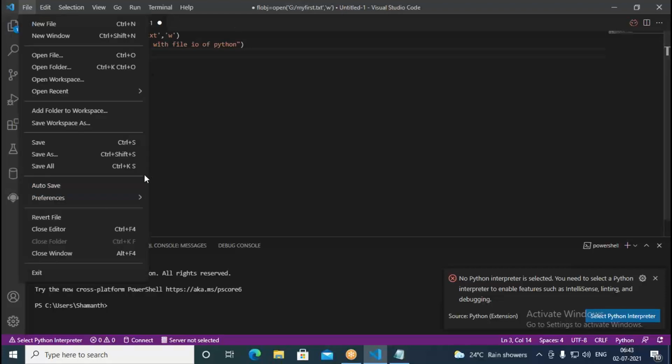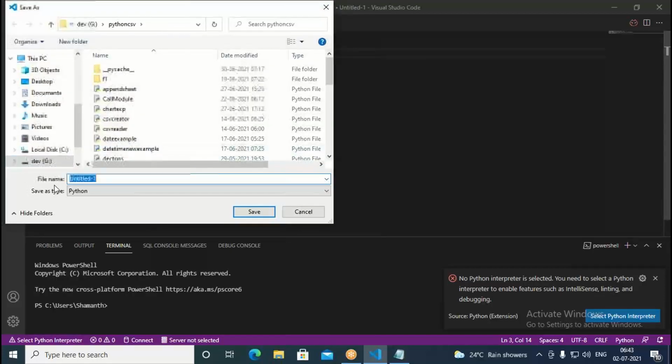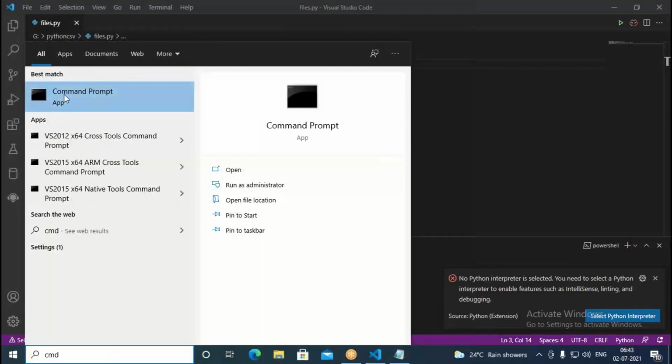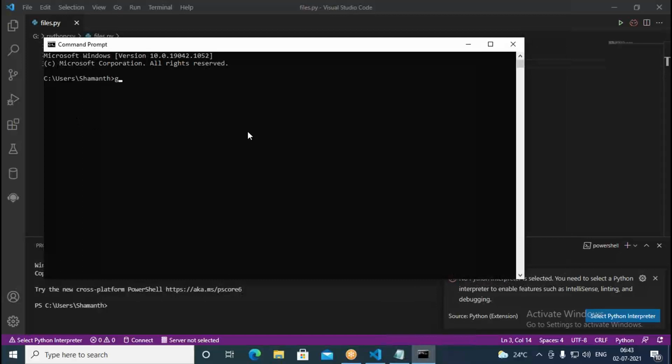Now let me save this file. Save as. In this file, files.py. Like this, I save this. Now I come to command prompt here. So here I want to go with the file. This is Python files.py.